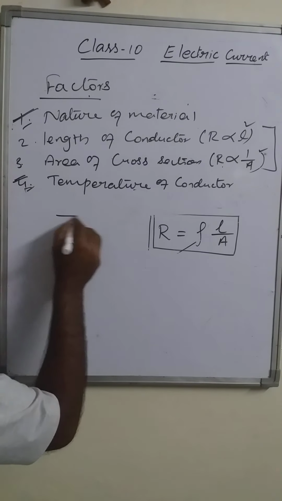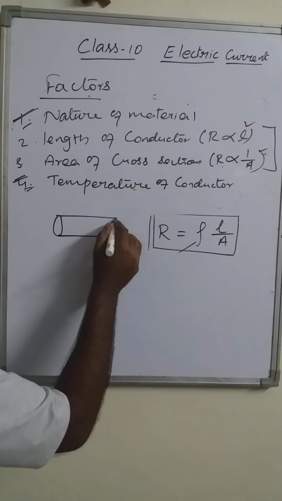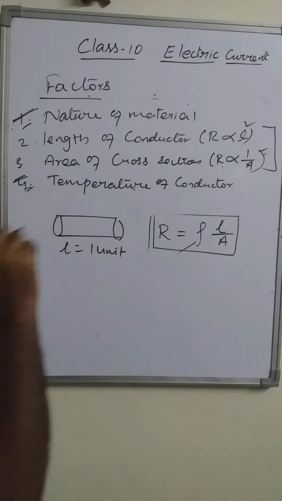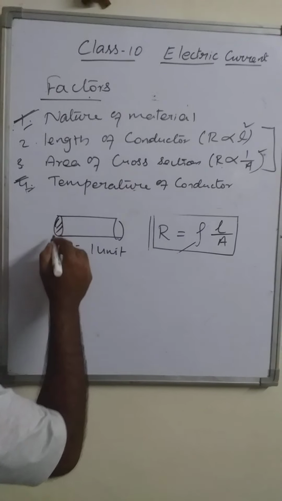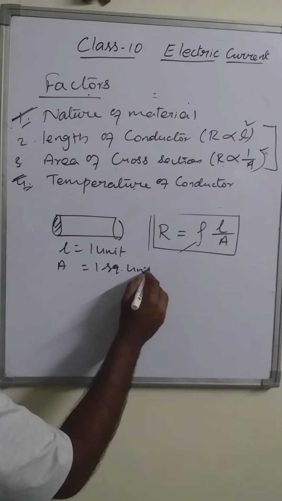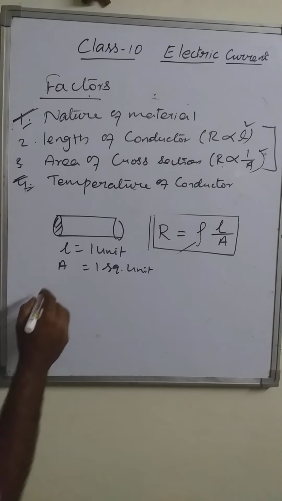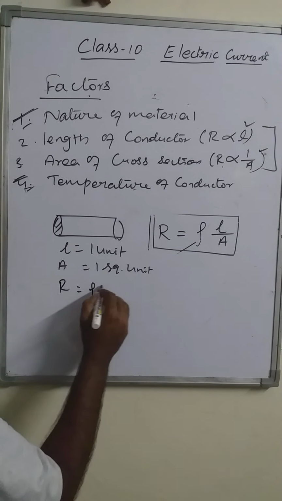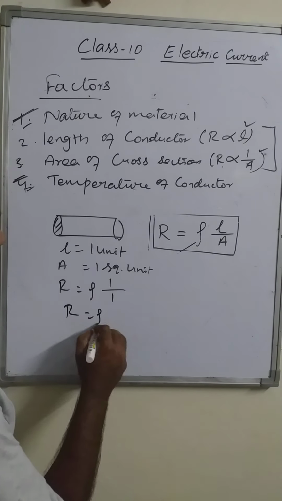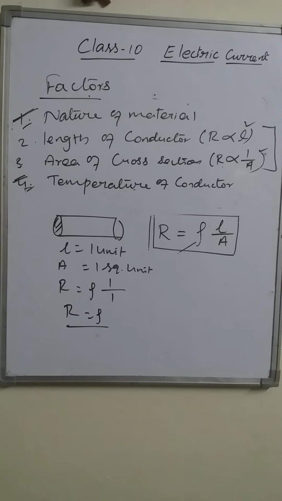If we take a material with length 1 unit and area of cross section also 1 square unit, then resistance is equal to rho times 1 upon 1. Now R equals rho. That means resistance and resistivity both are the same.